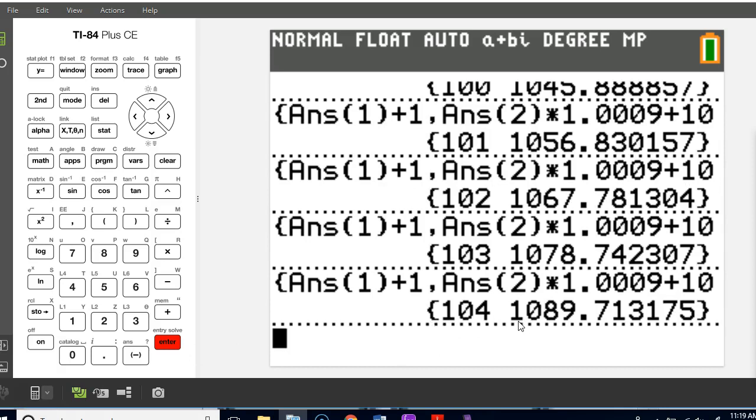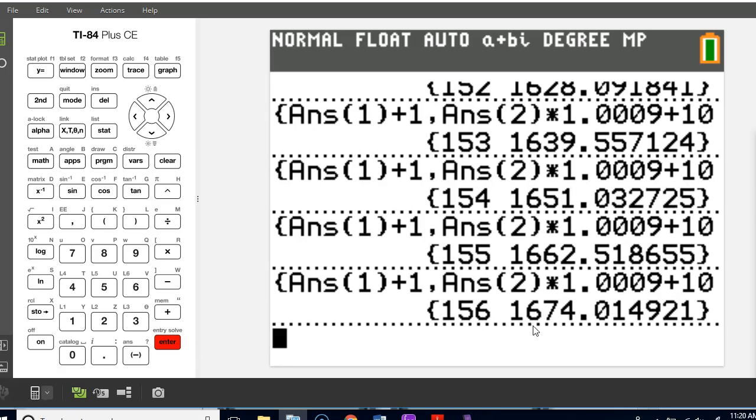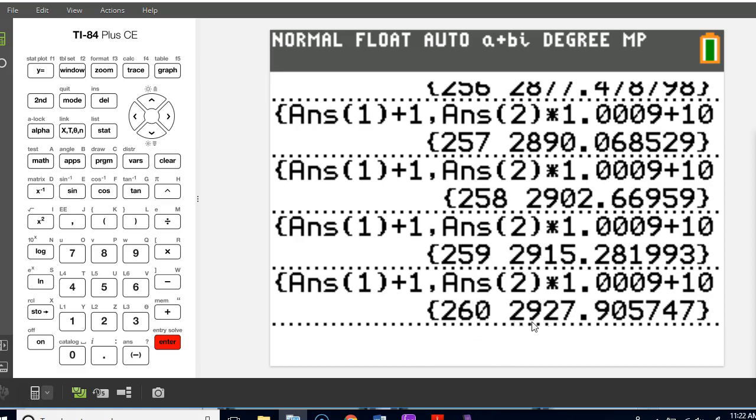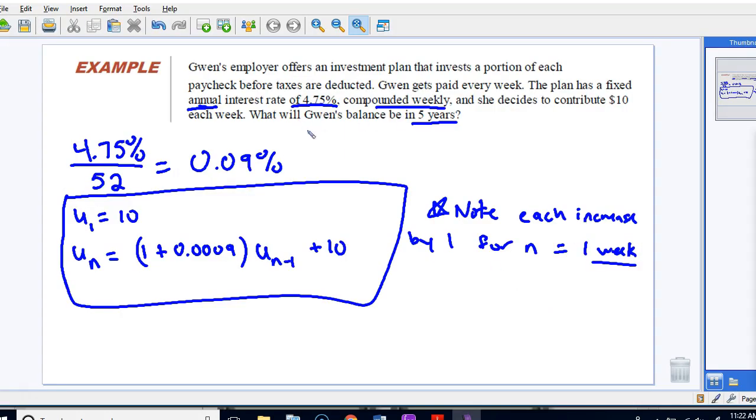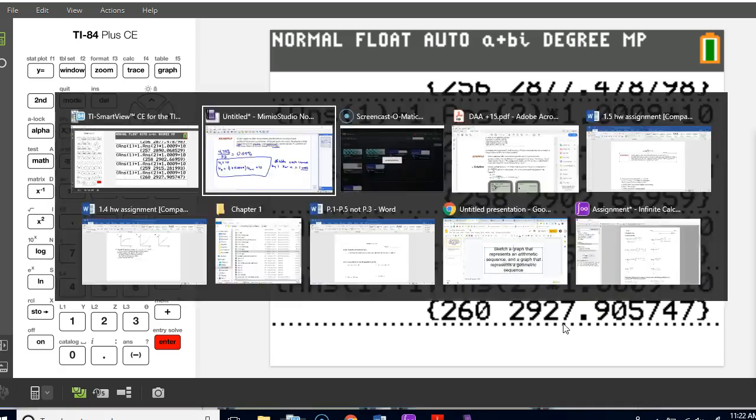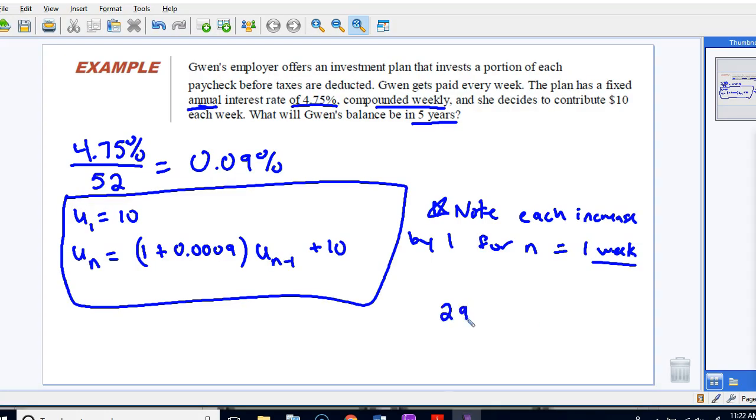2 years in, she's at $1,089.71. 3 years in, she's at $1,674. 4 years, she's at $2,286. And finally, 5 years, she's at $2,927.91. So the question is, what will her balance be in 5 years? We have $2,927.91.